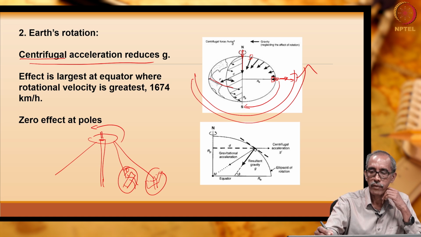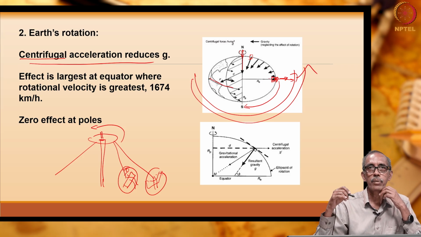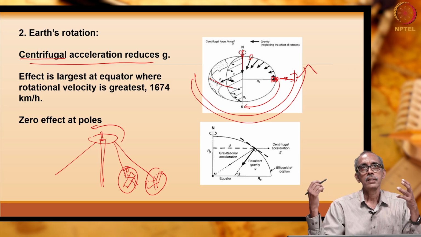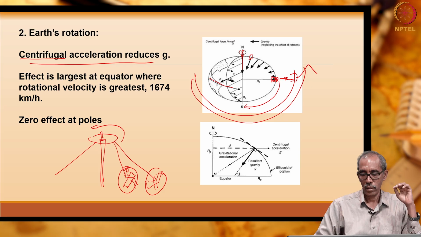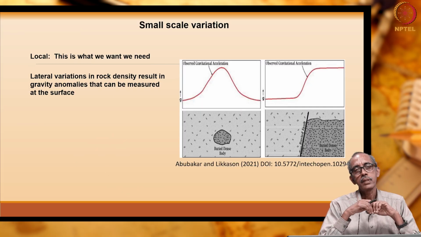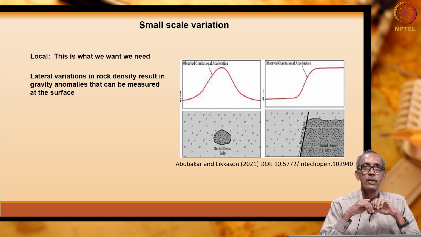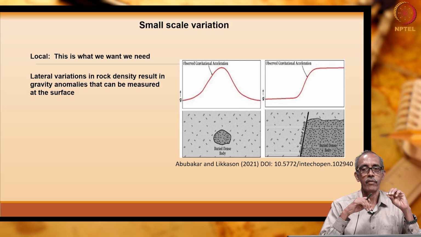And on the previous slide we saw gravitational pull here is less because of the higher radius here. Here we say gravitational pull is a little bit reduced because of the centrifugal acceleration. These are the two reasons for large scale variation on the surface of the earth, which is controlled by the earth's latitude. Then apart from this large scale variation, the gravity value also is likely to vary over the surface of the earth due to some small scale objects present beneath the surface.